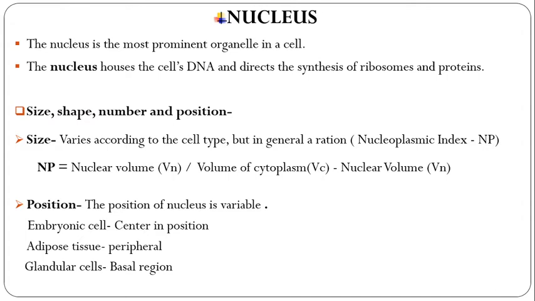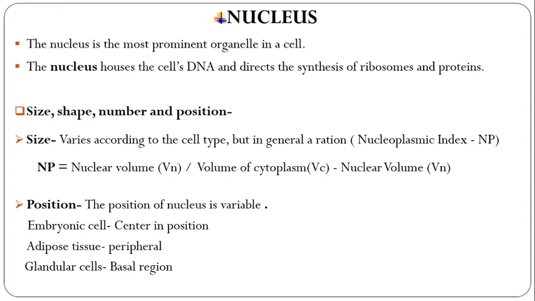In general the ratio exists between the nuclear volume and the volume of the cytoplasm, and this is characteristic for each cell type. So this can be expressed numerically by the nucleoplasmic index, in which the nuclear volume is divided by the volume of cytoplasm.